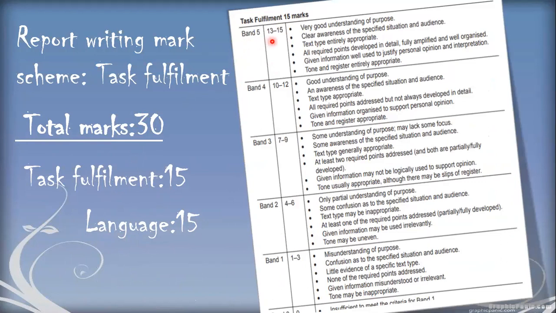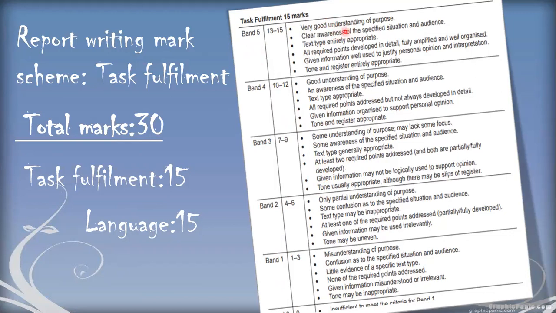The 15 marks will be divided into different criteria, into 5 bands. Highest is the 5th band and lowest is the 0 band. So here you can see what the requirement is if a student is falling in band 5, and then reading all these bands, you can see where you are rated. And you can also plan for your improvement in the task fulfillment part.